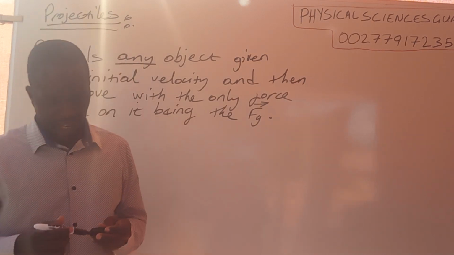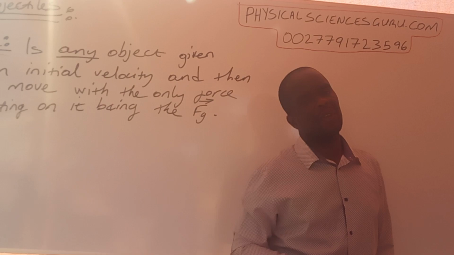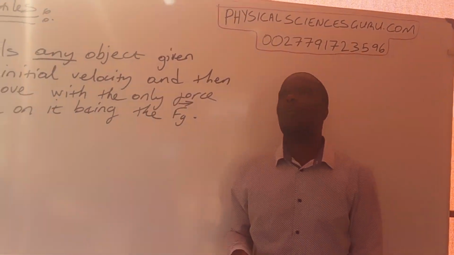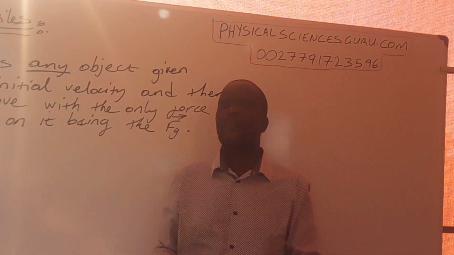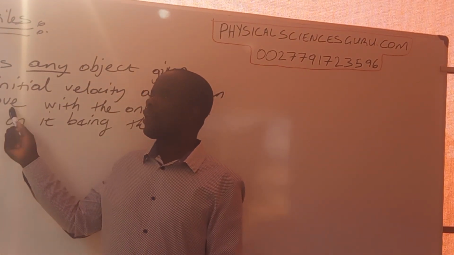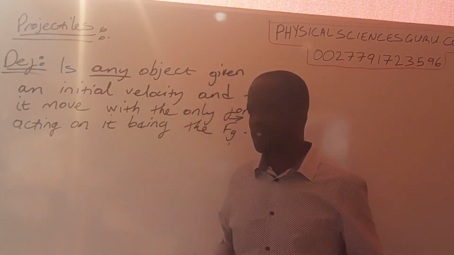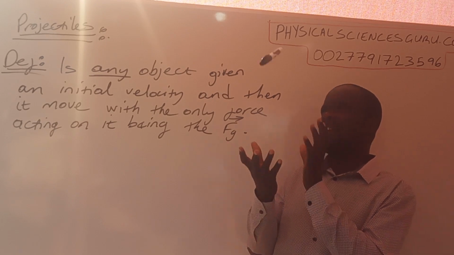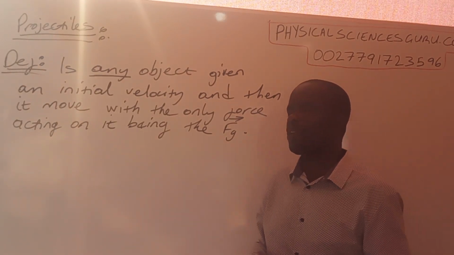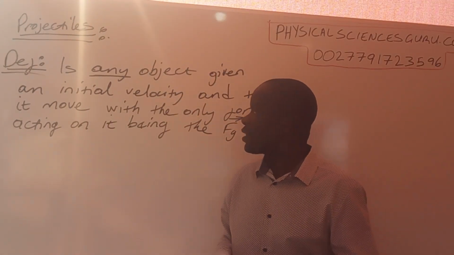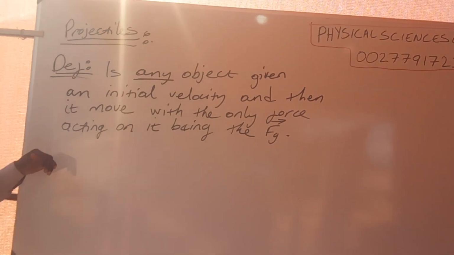Any object given an initial velocity, or we can put it in another way to simplify it, an object thrown up into the air where the only force acting on it as it travels is the force of gravity.